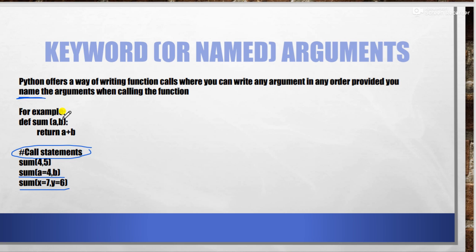Now the most important thing you have to understand is that you can even use combinations of these. It is not compulsory that you use only one method at one time. Any type of arguments you can pass while keeping the rules in mind. So default arguments and keyword arguments, you can even pass these in the same program, using the same function. That is also allowed. You only need to keep the rules in mind about how you are going to use all these things. I hope up to here it is clear to all of you.